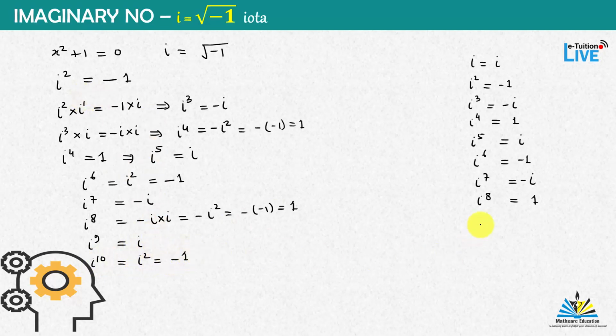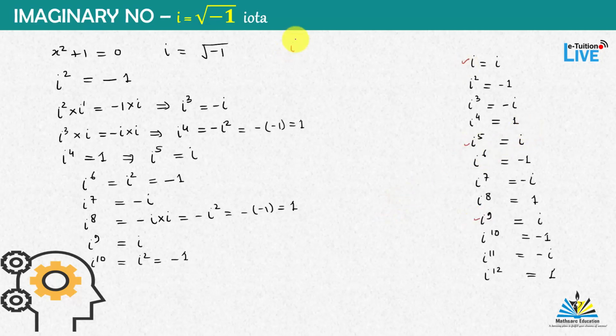So what we are getting here: i to the power 9 is equal to i, and i to the power 10 is equal to minus 1. i to the power 11 must be equal to minus i, and i to the power 12 is equal to 1, and so on. So you may be observing some pattern.